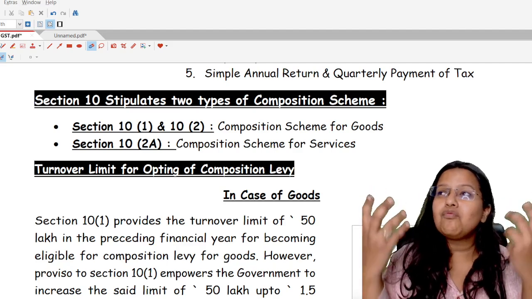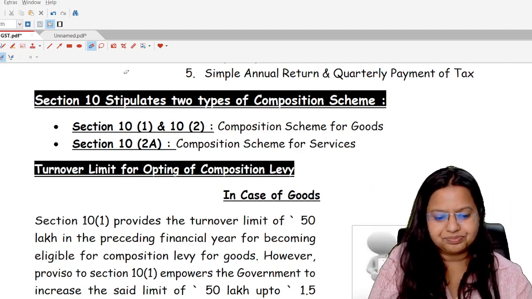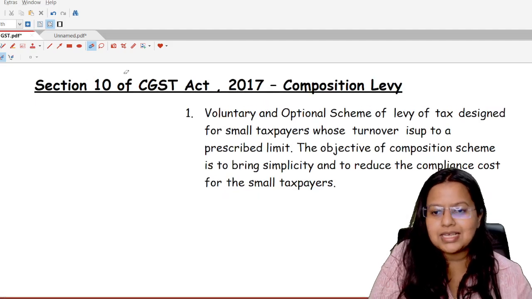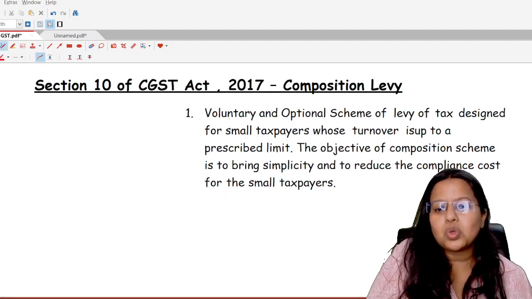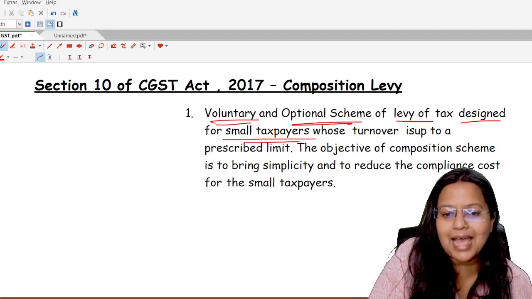For which kind of taxpayer? Now let's understand it, friends. Come on to page number 46, section number 10. It is a voluntary and optional scheme of levy of tax designed for small taxpayers.